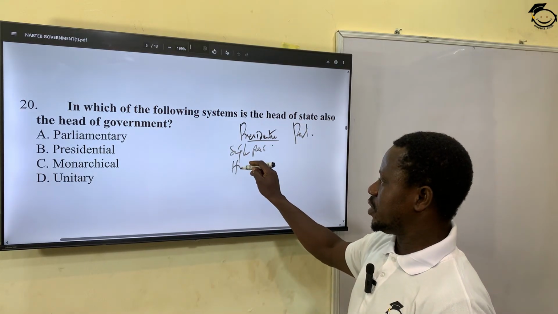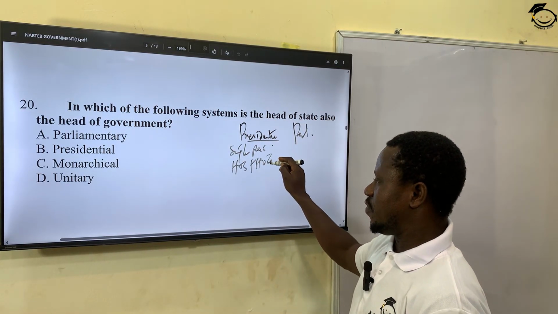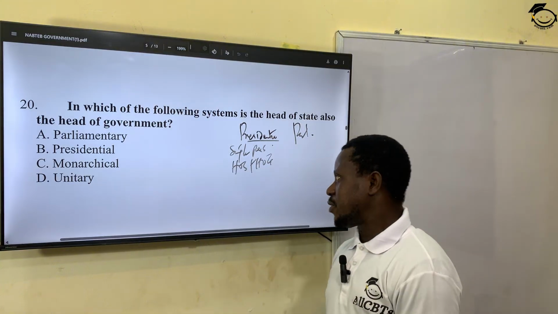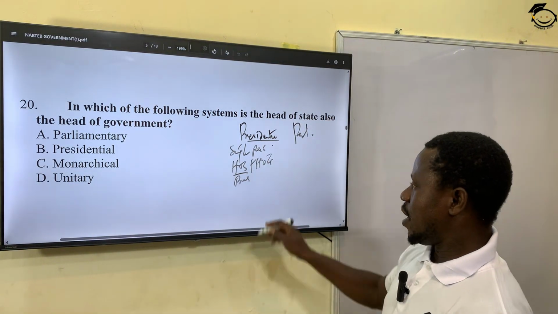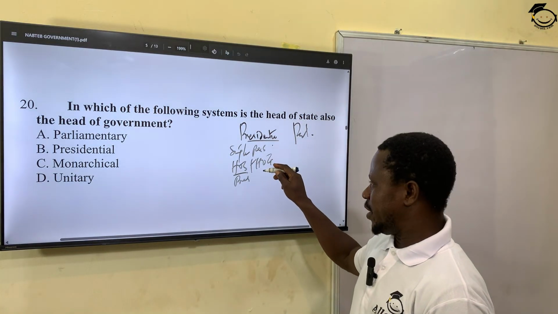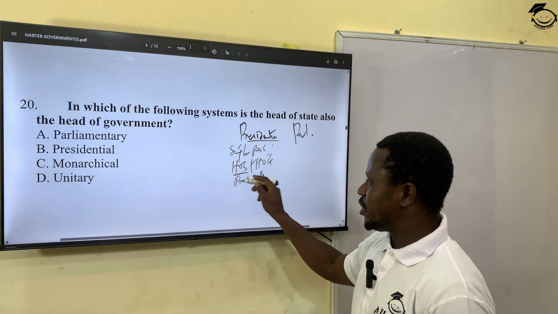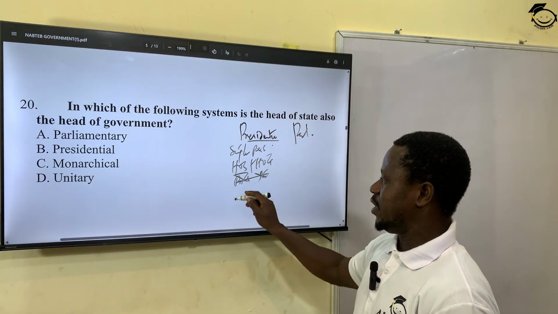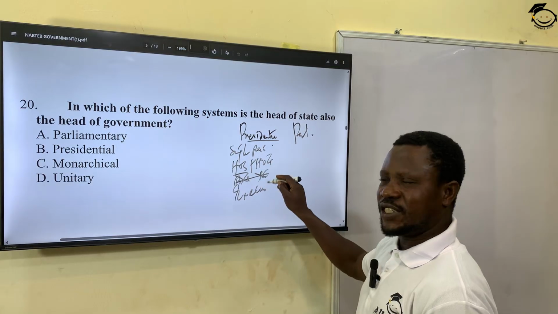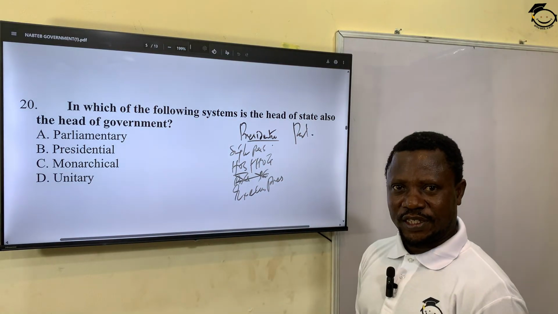This person is both the head of state as well as the head of government. Being the head of state means being the president. Okay? And being head of government means being what? Prime minister. That means combining the two offices together. And because of that, it's not being called president or prime minister. It's being referred to as what? Executive president. Executive president.